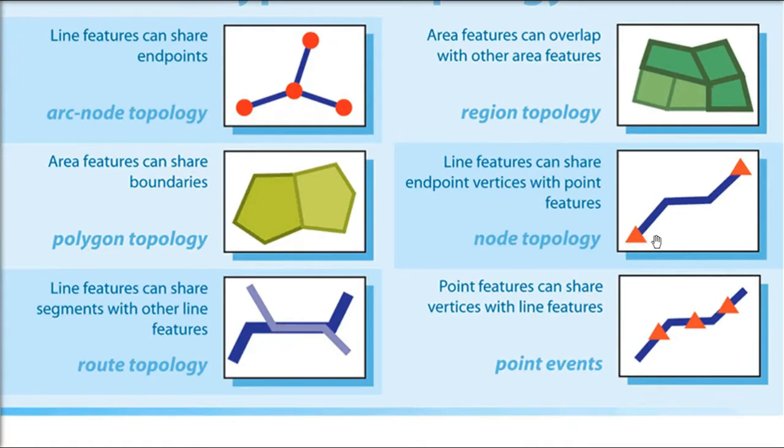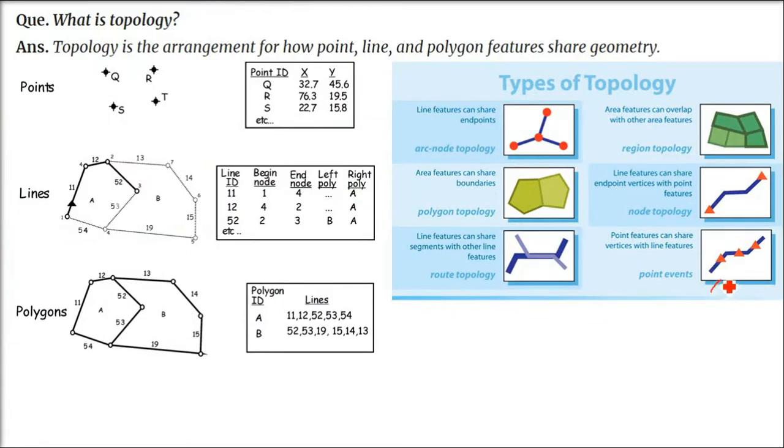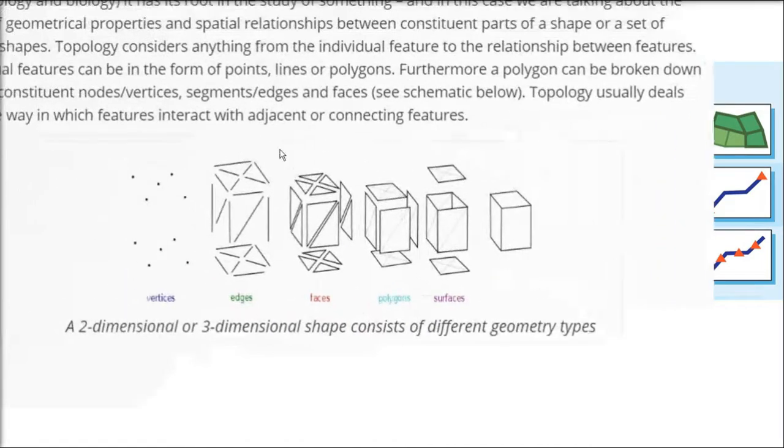And then node topology. Line features can share endpoint vertices with point features. That is the line and point features. I'm talking about two different features, and they are sharing some vertices. Point features can share vertices with the line features. So point with line: line feature sharing vertices, and point feature sharing with line. So these are node topology and point features. These are the different types of topology. So this is basically the arrangement of how these features share geometry.